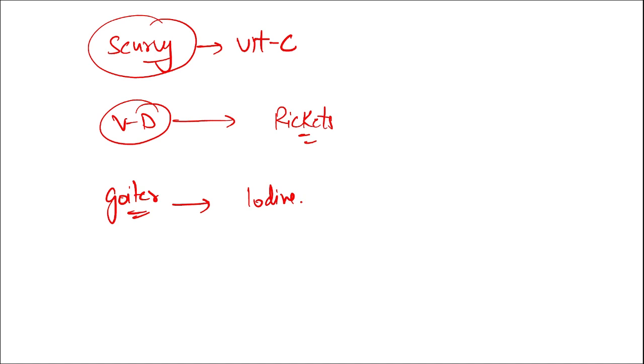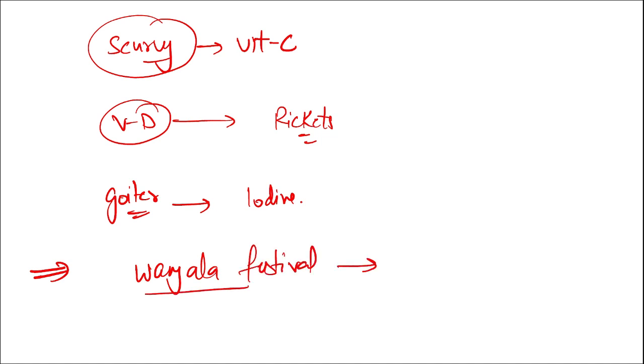Then if we shift to some important current affairs, tell me, where do we celebrate Wangala festival? In which state is Wangala festival observed? It is observed in Meghalaya.